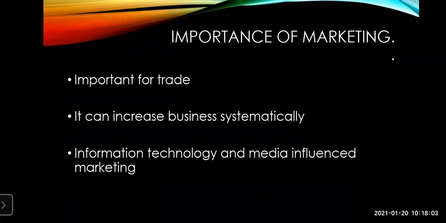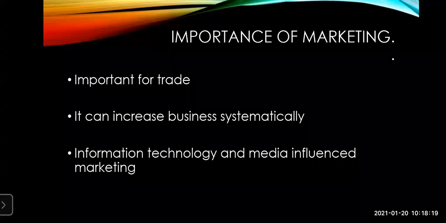The production can be distributed all at once on a large scale. How? Whenever the product's advertisement comes on TV and elsewhere, many people can see it.